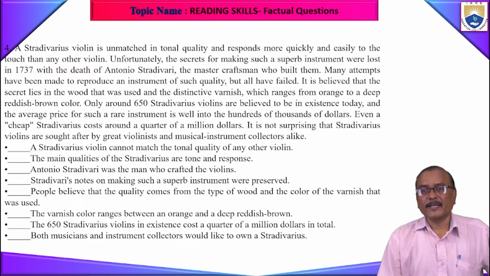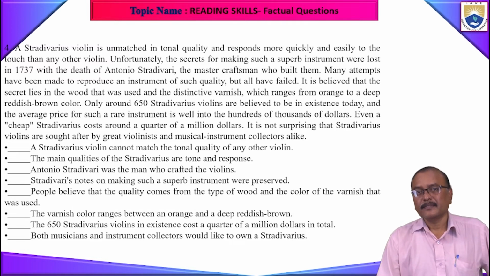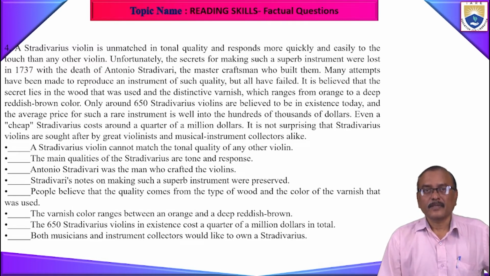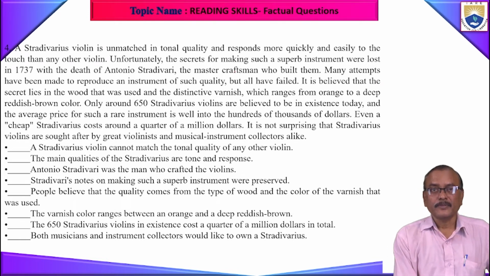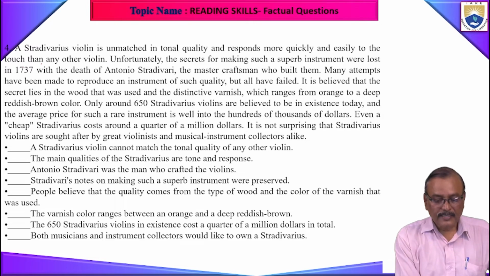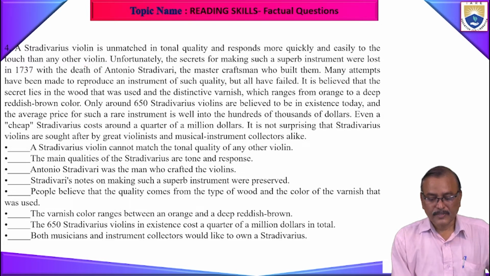Read this paragraph and complete the following. A Stradivarius violin is unmatched in tonal quality and responds more quickly and easily to touch than any other violin.